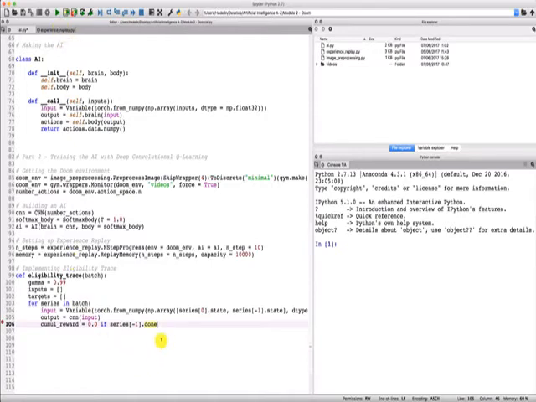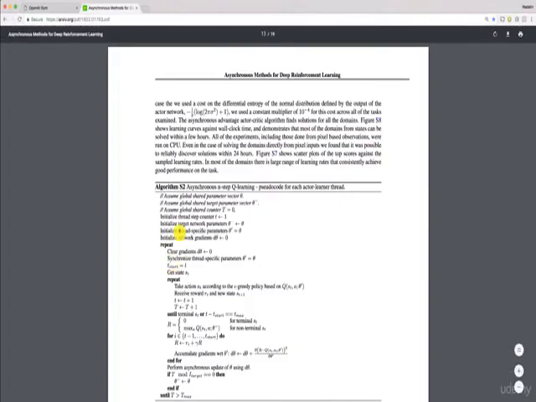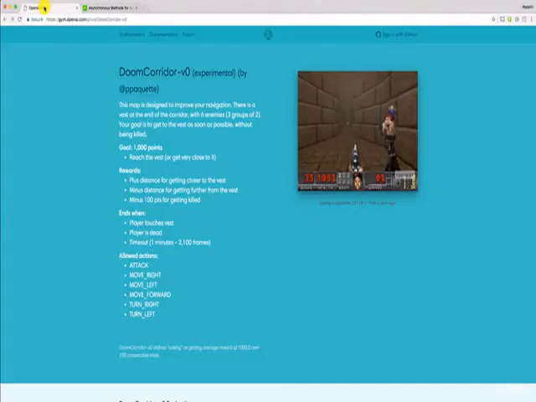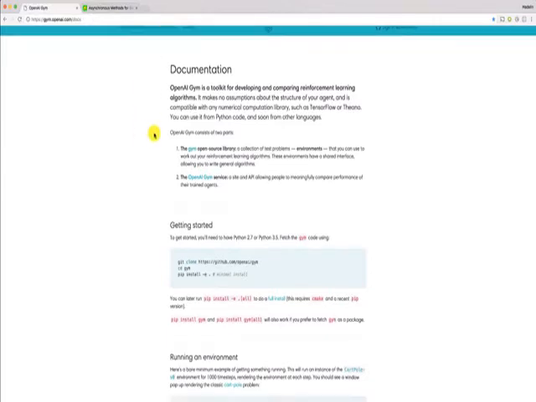And this done comes from actually the OpenAI structures, because if we go to the OpenAI gym website, which is actually right here, I prepared it. So that's the Doom corridor v0. And if we go to documentation, and then so that's the tutorial. I really encourage you to have a look at it.